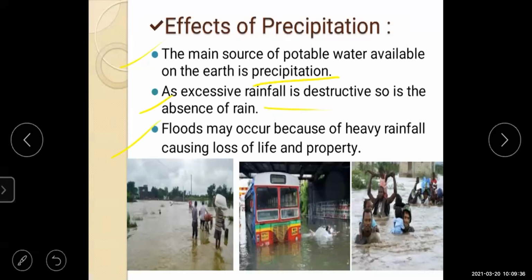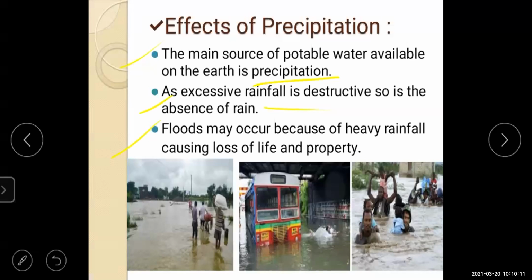Just now we have seen about the rainfall. But in some regions, there is excessive rainfall and it is destructive, it causes loss of life and property. If there is excessive rainfall, you will see floods over there. It will cause great damage to life as well as property.